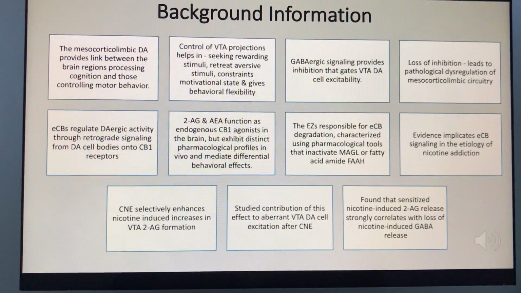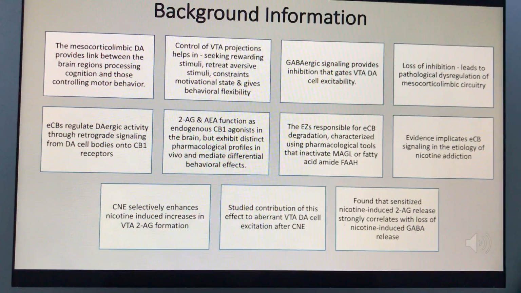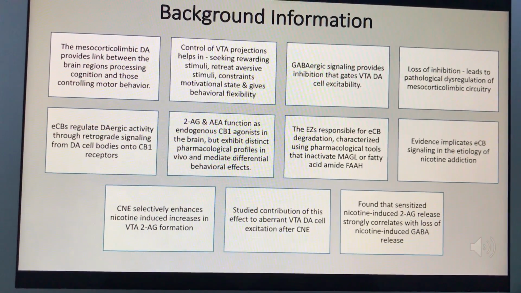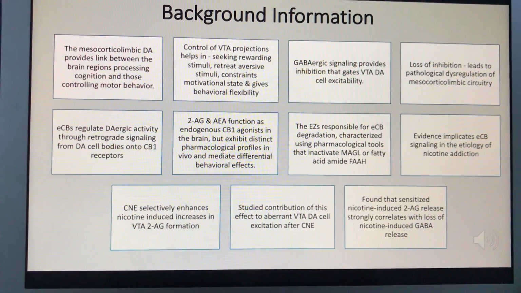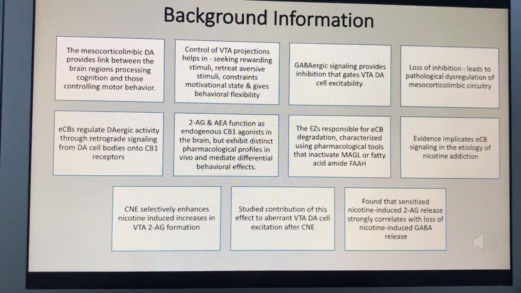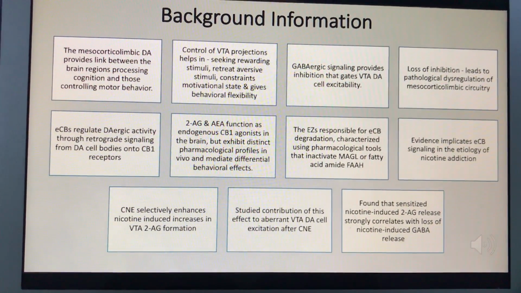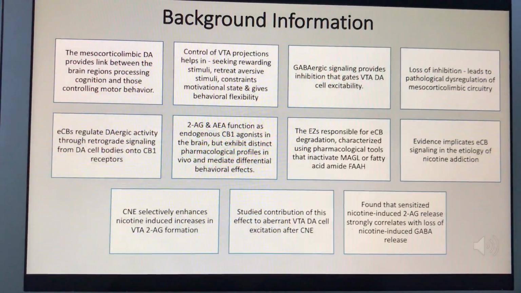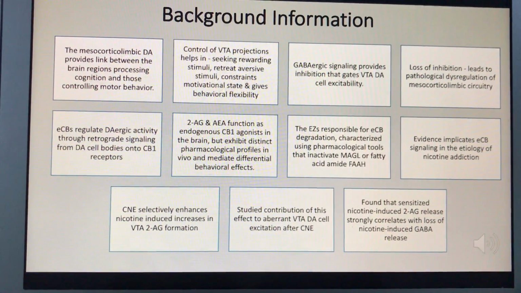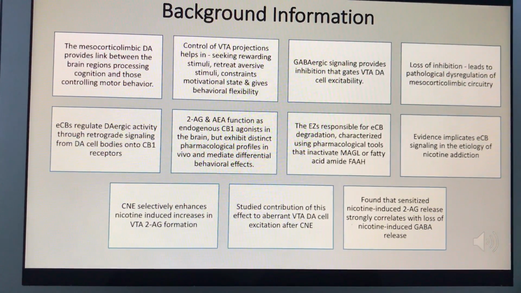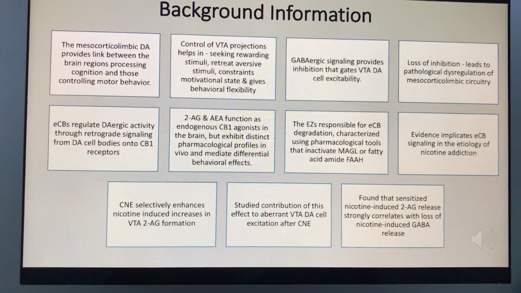ECBs, or endocannabinoids, regulate dopaminergic activity through retrograde signaling from DA cell bodies onto CB1 receptors. These CB1 receptors can be activated by two types of endocannabinoids, 2-AG and AEA. They both function as endogenous CB1 agonists in the brain, however, they have distinct pharmacological profiles in vivo. The enzymes responsible for endocannabinoid degradation are characterized using pharmacological tools, and evidence implicates endocannabinoid signaling in the etiology of nicotine addiction.